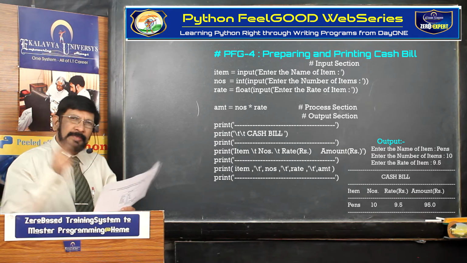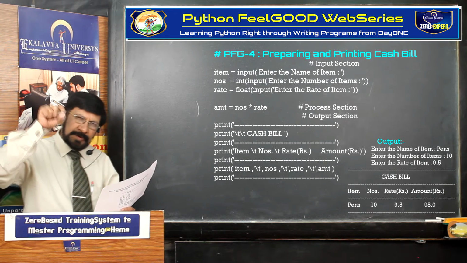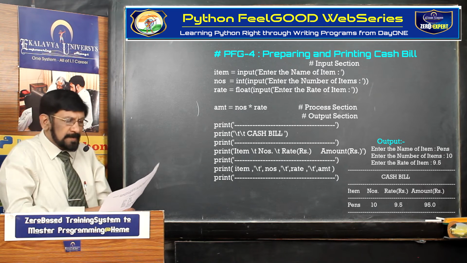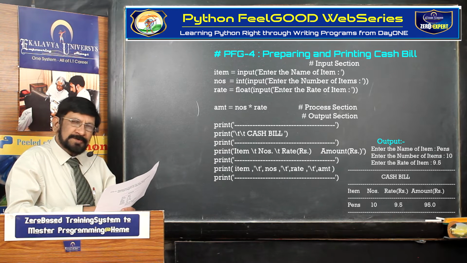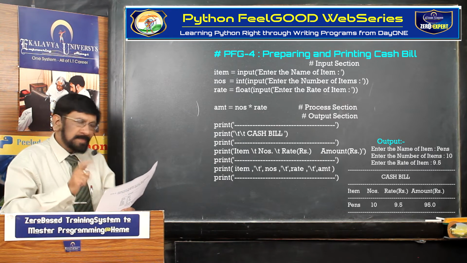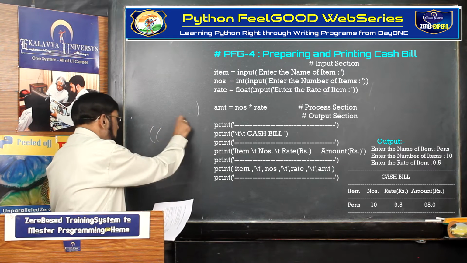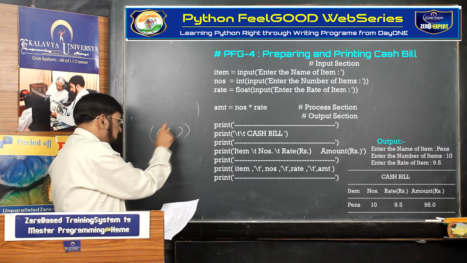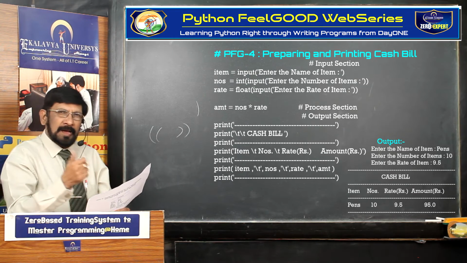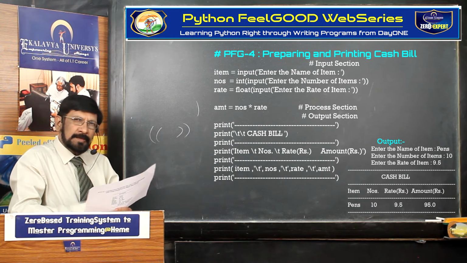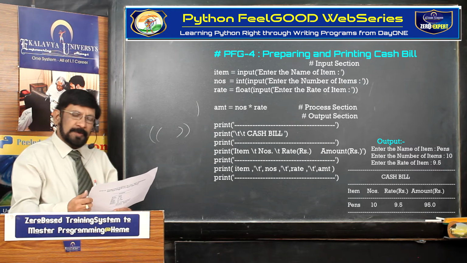Then only the string value is converted into an int value. Thereafter rate also should be written in the float function. Actually, the brackets, parentheses and all that, you have to correctly match this side to that side too. Generally this is a common error committed by beginners. That point you have to understand.